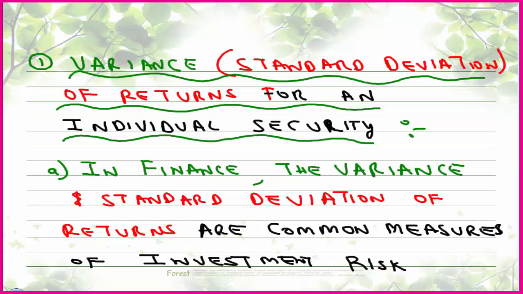Mean is the expected value. It can be named as expected return, average. That is named as mean. For example, in a normal distribution, we have prepared a curve. So the value in the middle of a normal distribution, mean is equal to median is equal to mode. So that average happening is named as mean.